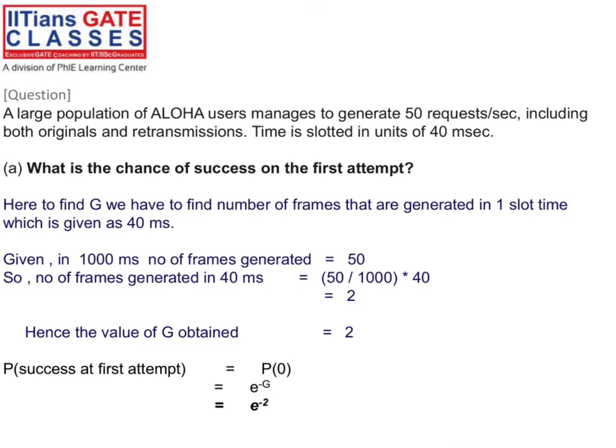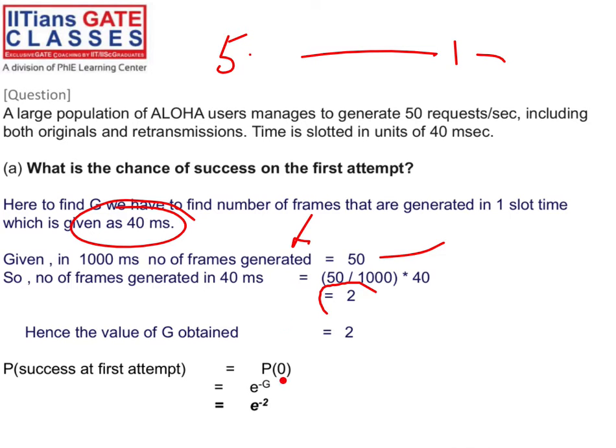See now, here we have to find the number of frames that are generated in one slot, right? You know 40 milliseconds is given, and in 1000 milliseconds the number of frames will be 50, that is 50 frames per second. So in 40 milliseconds, how many frames can we generate? You just have to do the calculation. The number of frames will be 2, right? In 1 second we are generating 50 frames. In 40 milliseconds, how many? 2 frames, right?